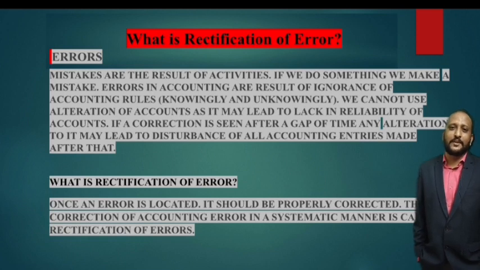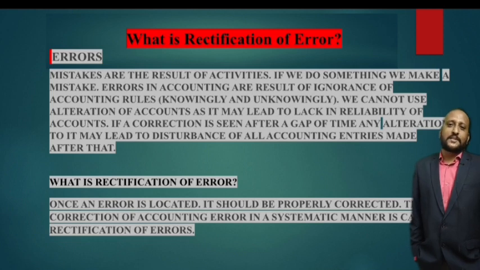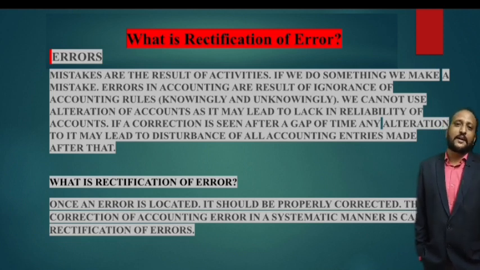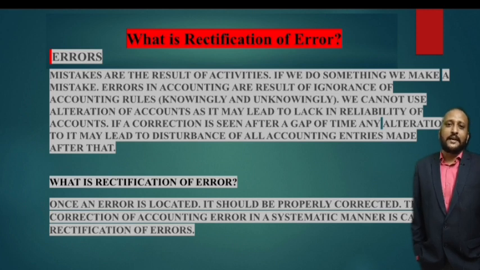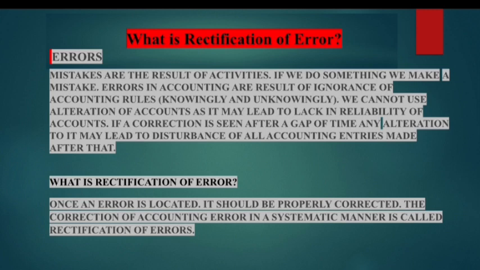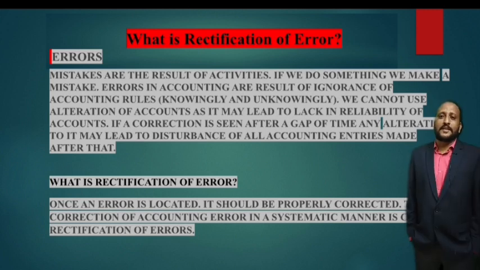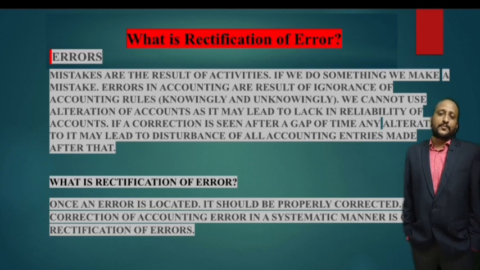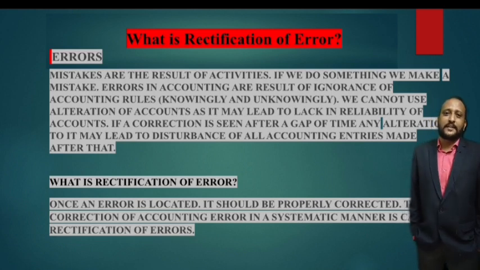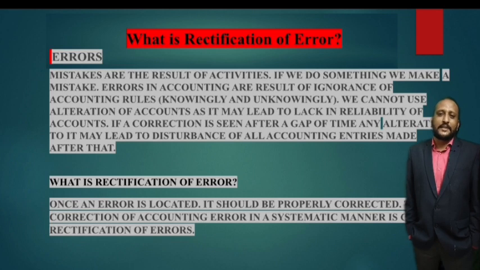Like in accounting also, there are errors in accounting which are a result of ignorance of the accounting rules, which may have taken place knowingly or unknowingly because of the accountant and maybe because of the businessman. So whenever there is a mistake in accounting because of ignorance of the principles of accounting or various accounting rules, then it is called errors in accounting.